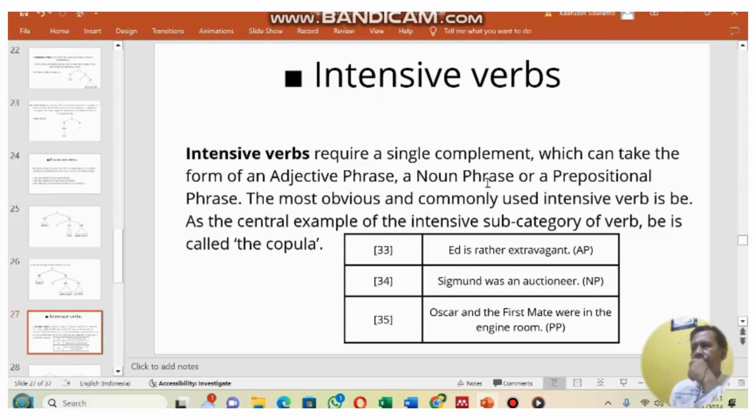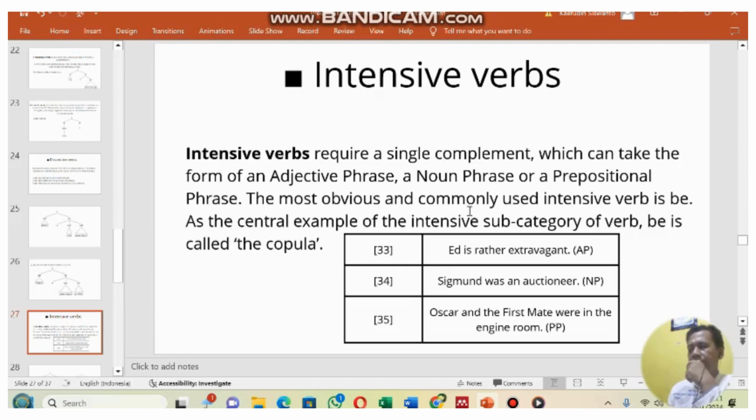Then intensive verbs require a single complement which can take the form of an adjective phrase, a noun phrase, or a prepositional phrase. The most obvious and commonly used intensive verb is be, as the central example of the intensive subcategory of verb.